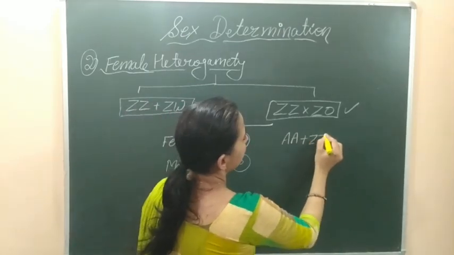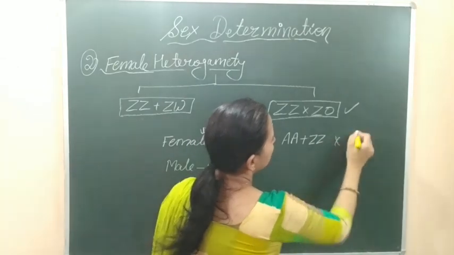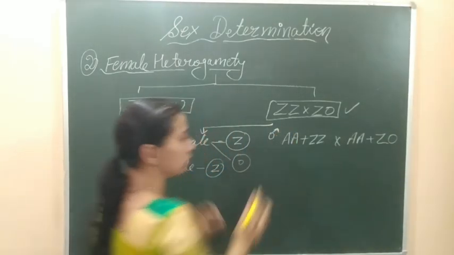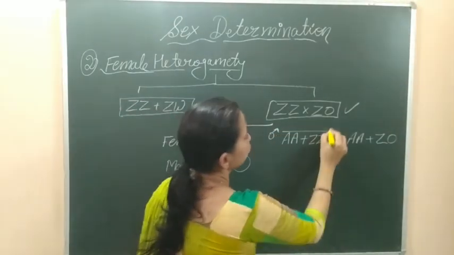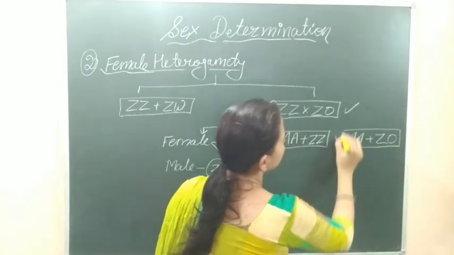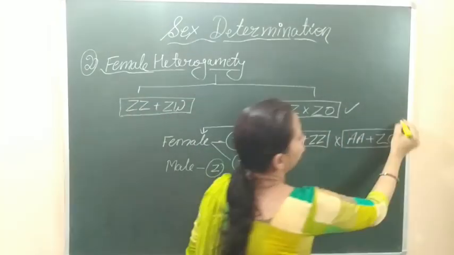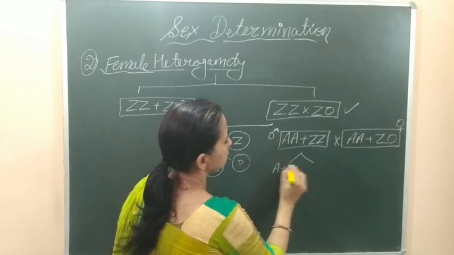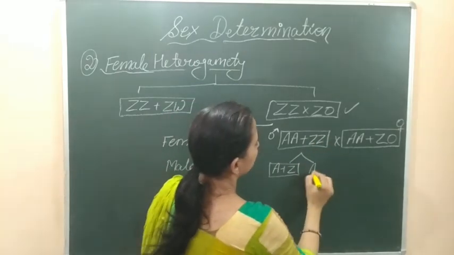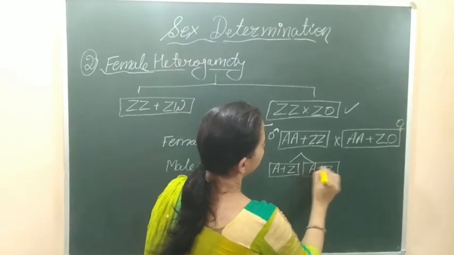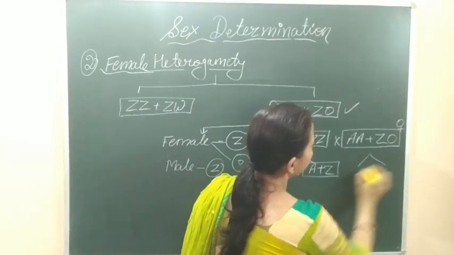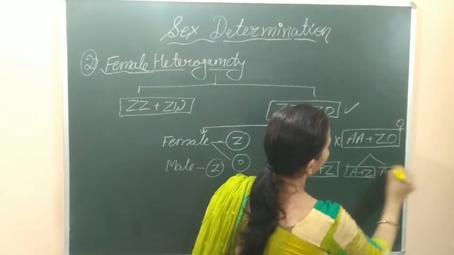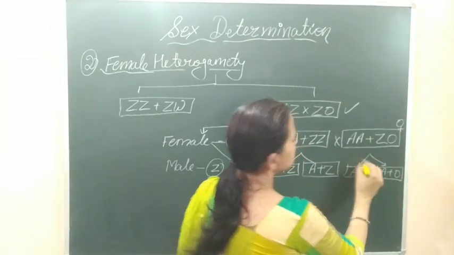Let's demonstrate it with the help of a cross. The male, which is AA plus ZZ, is crossed with the female, which has the ZO type of chromosomes. The male will form two similar types of gametes, A plus Z. But the female will form two different types of gametes: some will have A plus Z, and some will have A plus O, meaning they do not have any sex chromosome.